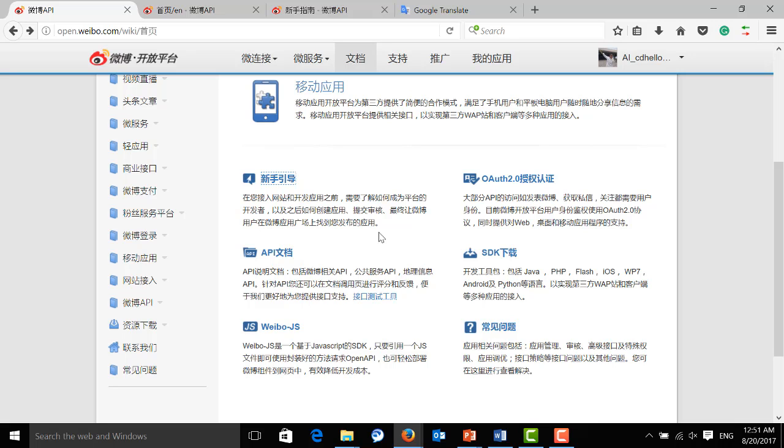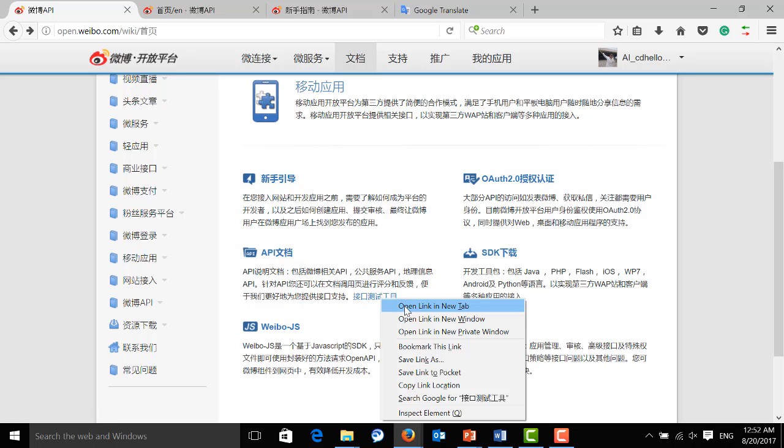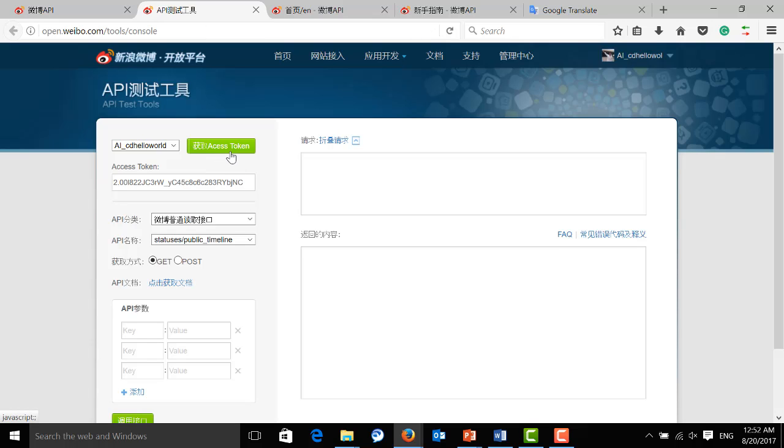After you have registered as a developer on Sina Weibo, before your application is completed, you can use this test tool or test API to play with the Sina Weibo API. It's pretty much the same as the real API. So let me show you how we can do that. I'm going to open it over here, and if you do not have an access token yet, you should click over here to get it.